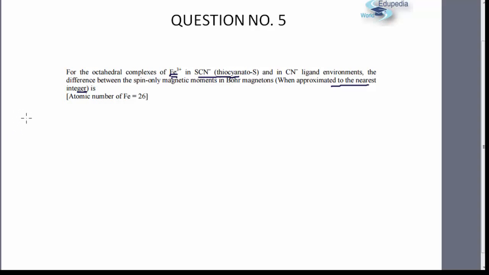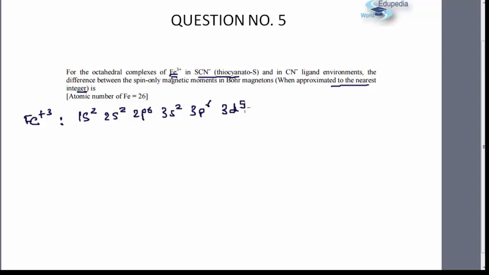First of all, you need to realize that the configuration of Fe plus 3, because both the complexes are of Fe plus 3, it will be 1s2, 2s2, 2p6, 3s2, 3p6 and 3d5.